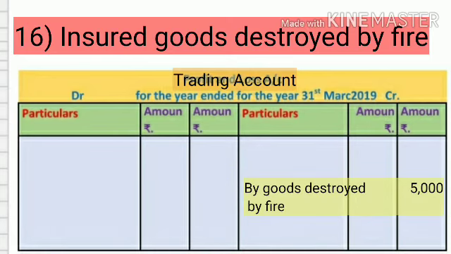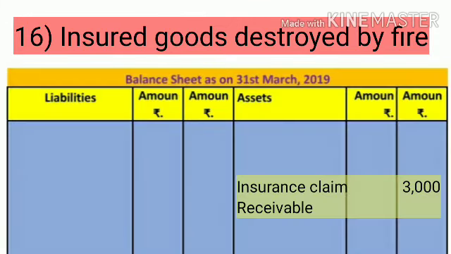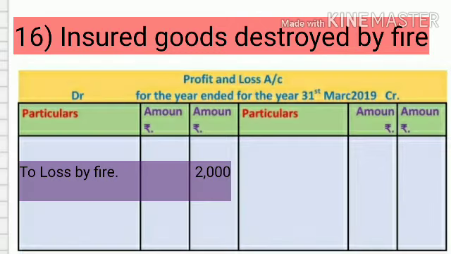Effects of this adjustment: first, show on the trading account credit side, by goods lost by fire. Second effect, show on the asset side of the balance sheet, that is, insurance claim receivable. Third effect, show on the debit side of the profit and loss account, that is, by loss by fire. This is the actual loss of goods.